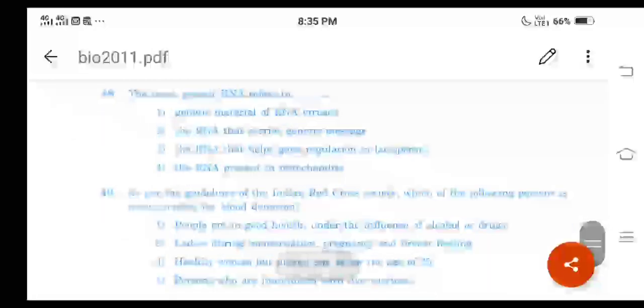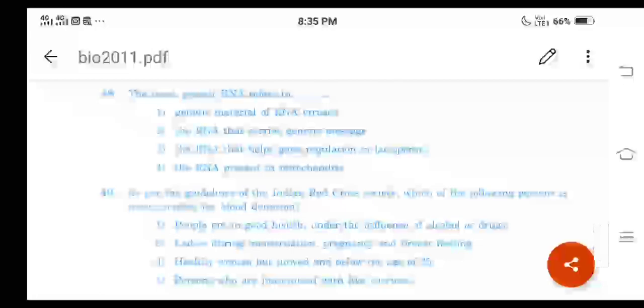Then let us move on to the next question, number 48. The term genetic RNA refers to, right? This question is related to molecular basis of inheritance. In the old Karnataka textbook, the title was molecular biology. Now it is molecular basis of inheritance. The question explains that we are going to classify the RNA as genetic RNA and non-genetic RNA.